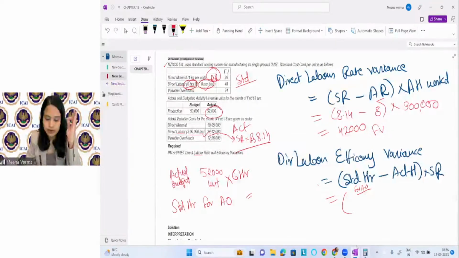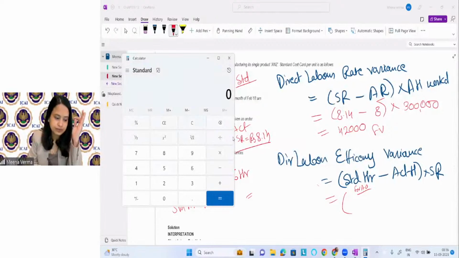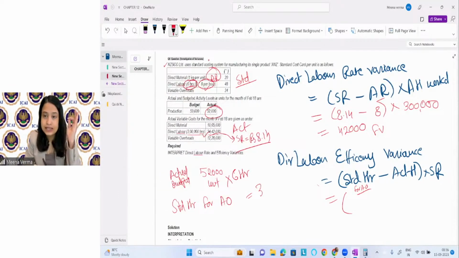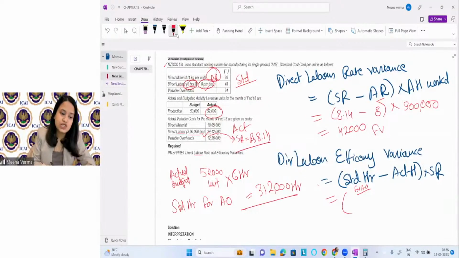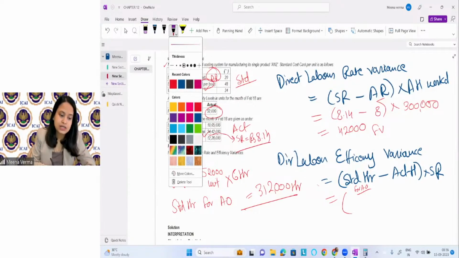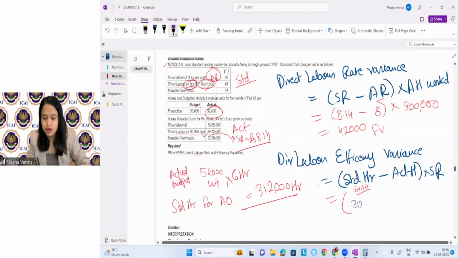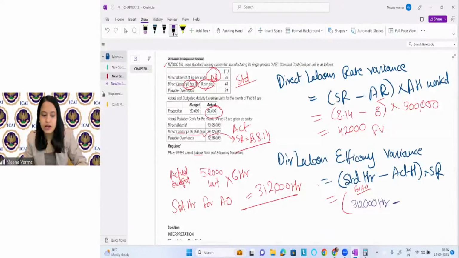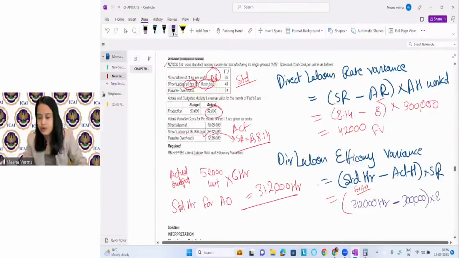All right. Okay. So this is coming as 312 hour. So this is what standard hour for actual output, which is here coming as 312 hour. What is the actual hour here? The actual hour is 3 lakh. And what is the standard rate here? 8.14.